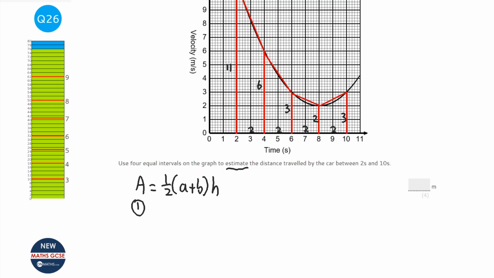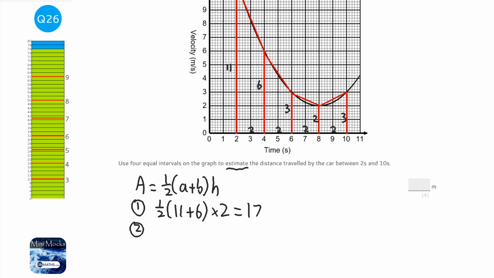Number 1 is going to be half of (11 plus 6) times 2, because a and b are the ones on the left and right of the trapezium. On the calculator, that's 17 divided by 2 times 2. It's just going to be 17, because the half and the 2 cancel out. The second one is half of (6 plus 3) times 2. The half and the 2 cancel out, so that's just 9.